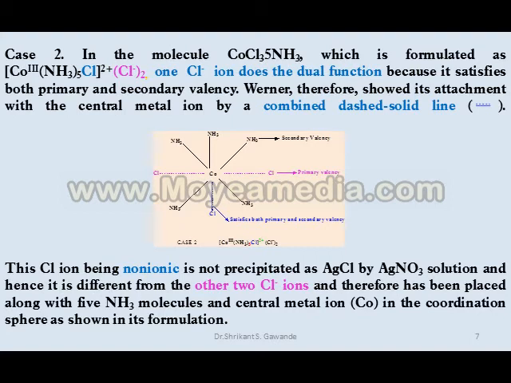Hence it is different from the other two Cl− ions, highlighted in pink color, and therefore has been placed along with the 5NH3 molecules and central metal ion cobalt in the coordination sphere, as shown in its formulation.